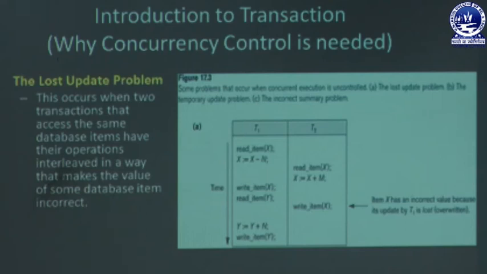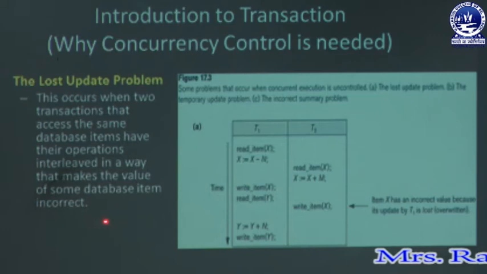And what are the problems that arise in concurrent execution? Let's see. The first problem is the lost update problem. The lost update problem occurs when two transactions that access the same database item have their operations interleaved in a way that makes the value of some database item incorrect.